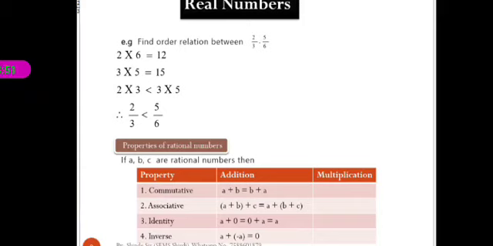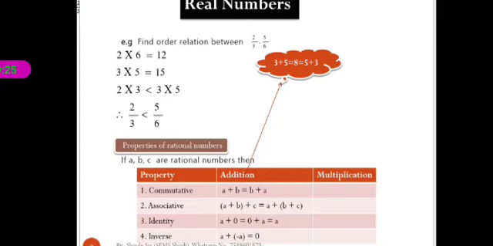Now we see the example of the addition property. Okay, now here if we take 3 plus 5 is equal to 8, or 5 plus 3 is equal to 8. If we change the order, then also we get the same sum. Here 3 and 5 both are rational numbers. You consider the denominator is 1, 3 by 1 plus 5 by 1. Then 3 plus 5 is equal to 8 is equal to 5 plus 3 is equal to 8.